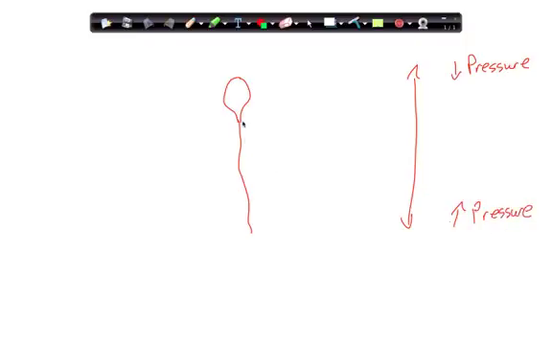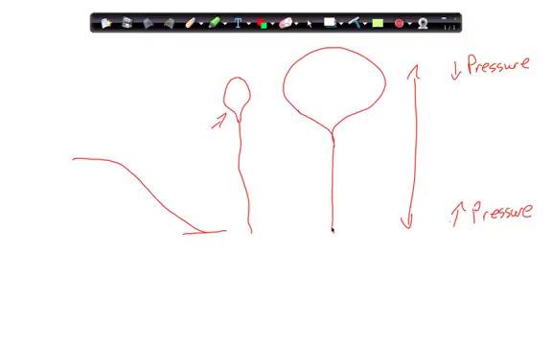So if this balloon was in an airplane that had an unpressurized cabin, and it took off at sea level, by the time that it got to 10,000 feet, the same balloon, because of less pressure, caused gas expansion.